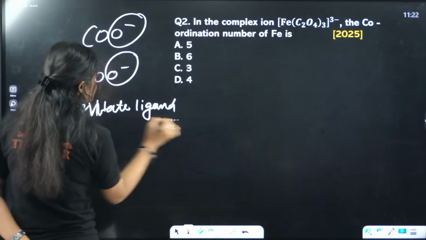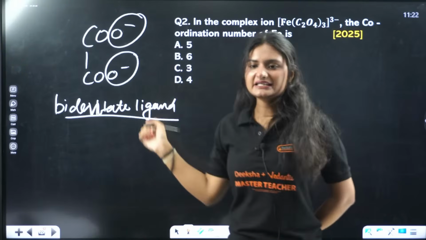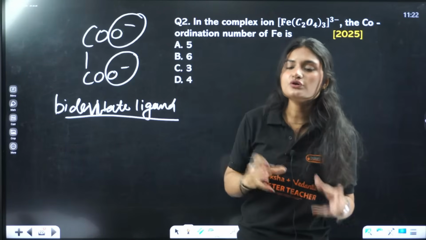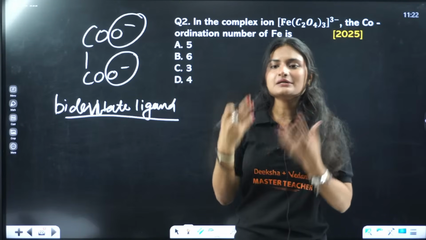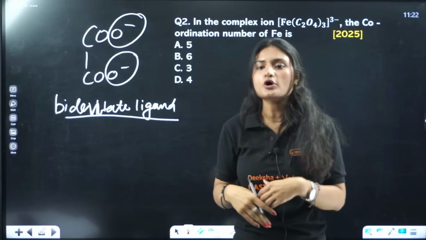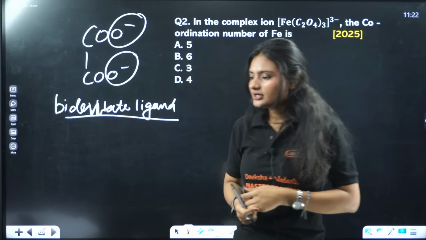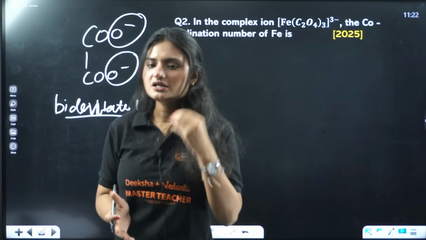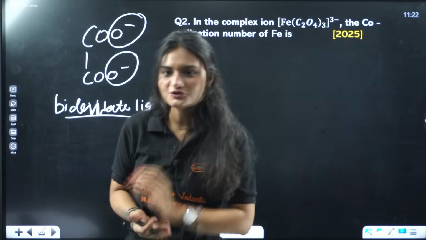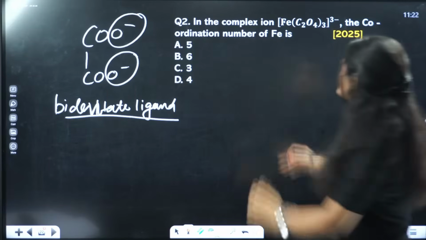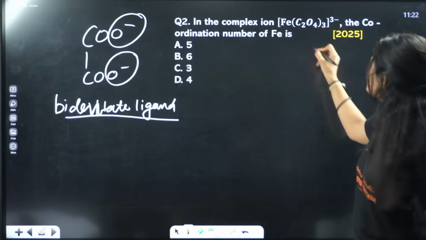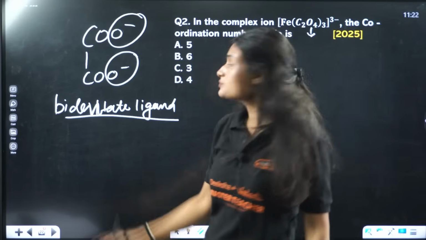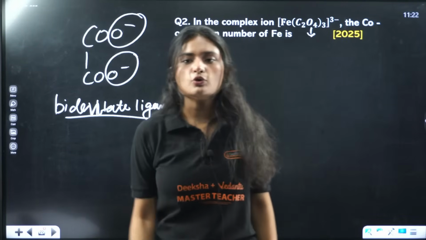I hope I'm not saying some fancy words to you, because bidentate ligand, then I'll say denticity. Denticity is the number of donor atoms that are present on a ligand, the number of donor atoms from which it can form the bond. They are not foreign words. You might have heard them in your coordination compound chapter. So in this complex, oxalate ion is a bidentate ligand. That means it forms bonds from both these oxygens.